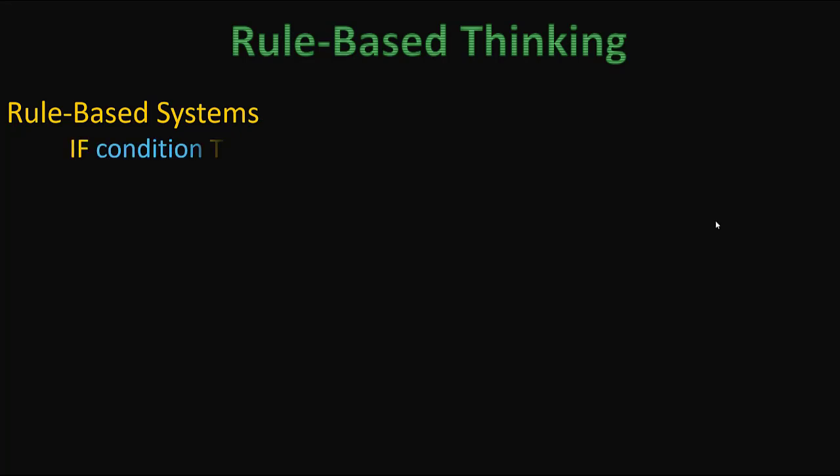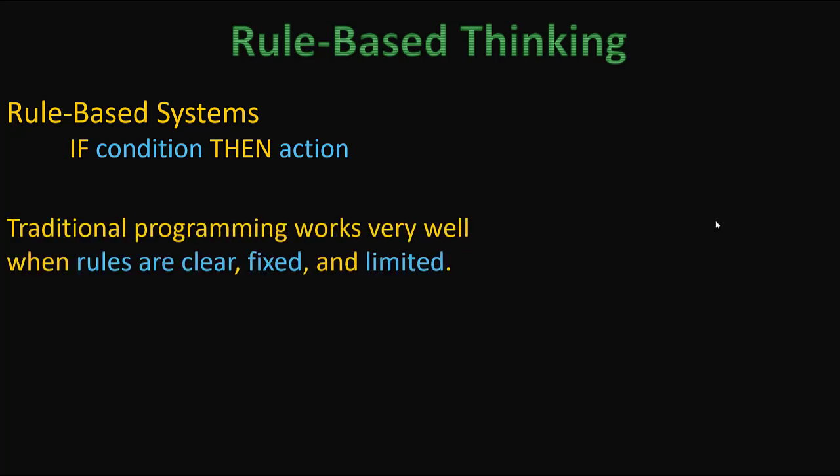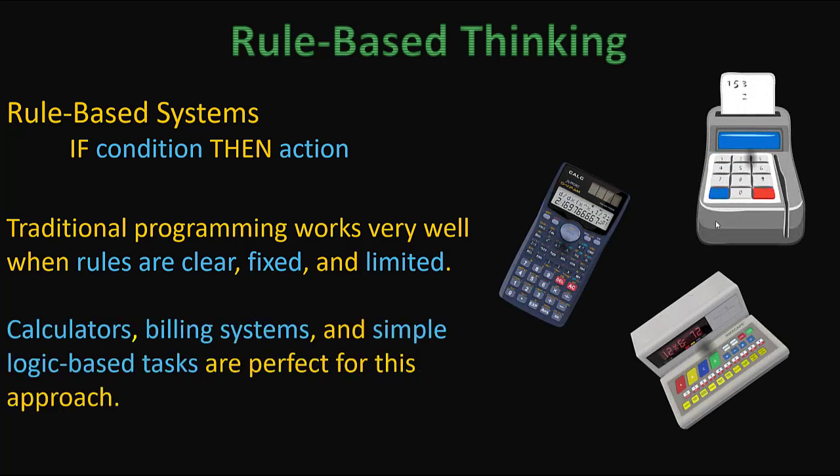Now this is what we call rule-based systems. The basis of rule-based systems is if-then. If there is a condition, then there is some action, or there can be some actions. We can even have more than one condition. In a simple way, if the condition is satisfied, then the action proceeds. Traditional programming works well when rules are clear, fixed and limited. For example, calculators, billing systems and simple logic-based tasks follow this particular approach.